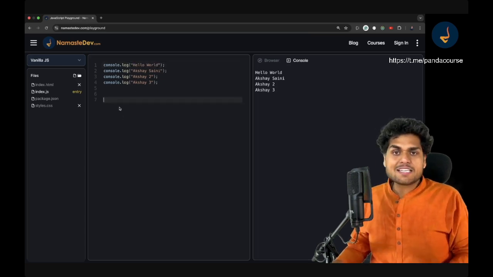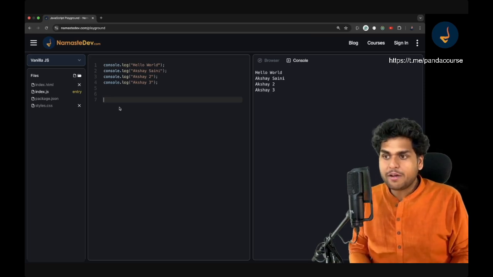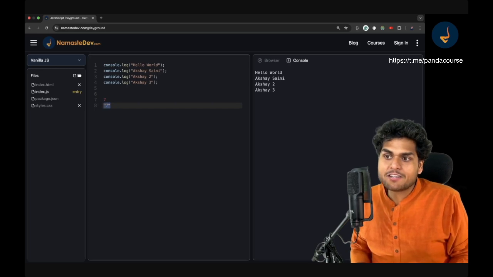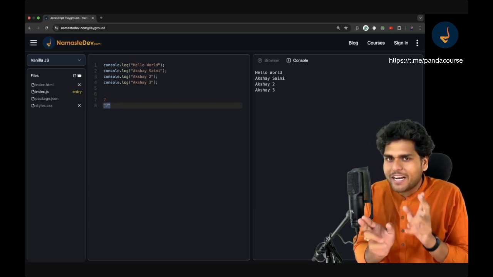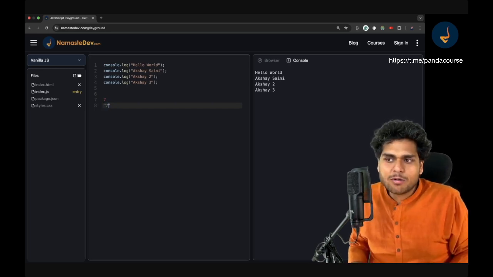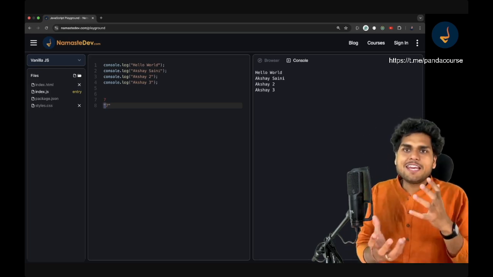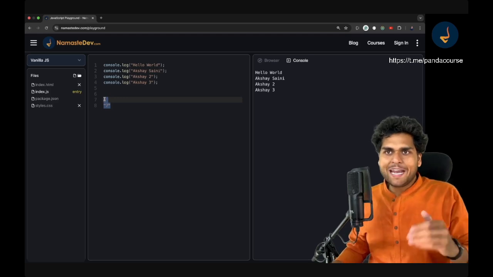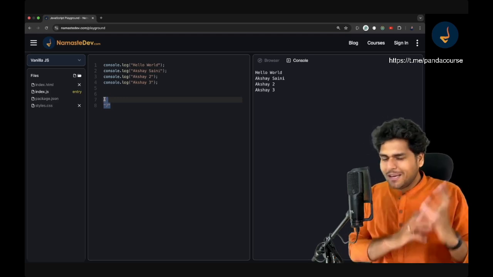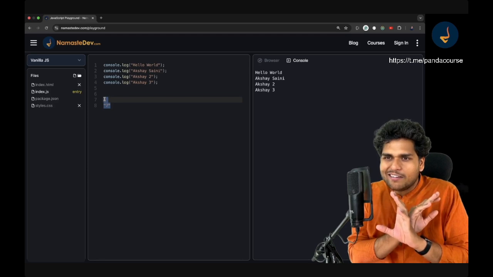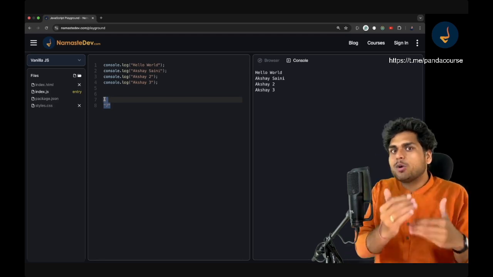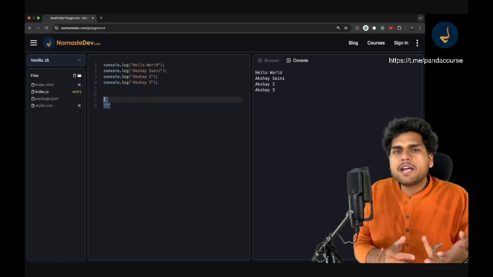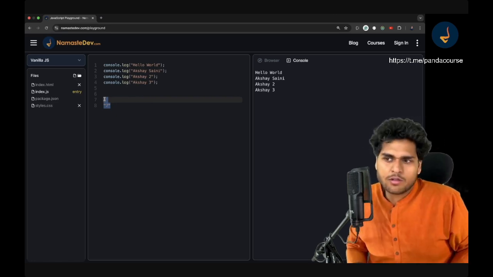Now, just like we have strings, we also have numbers. Suppose I write 7, this is a number. But if I enclose it inside quotes, that means it's a string. So there is a slight difference. Just understand that if you wrap anything inside double quotes, it becomes a string. We will see the difference between both of them as we go ahead in this tutorial. Anything that I'm telling, if you are not understanding it fully, it's completely okay. It can be a little tricky for you initially, but as we keep writing more and more code, you will understand everything about strings, then numerics, then booleans. Don't worry about that.